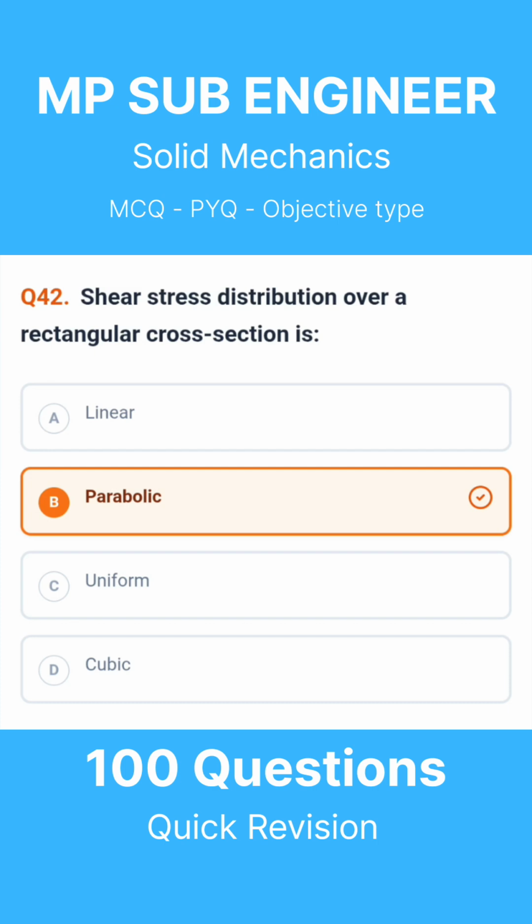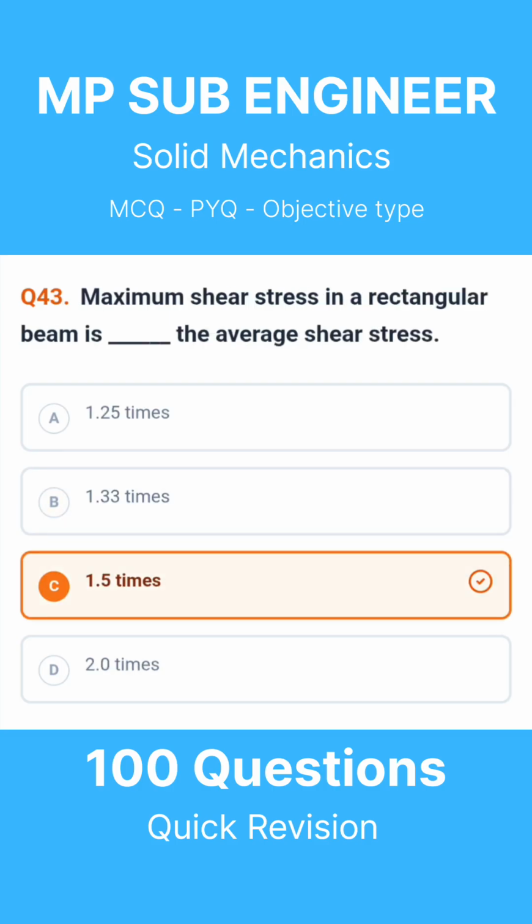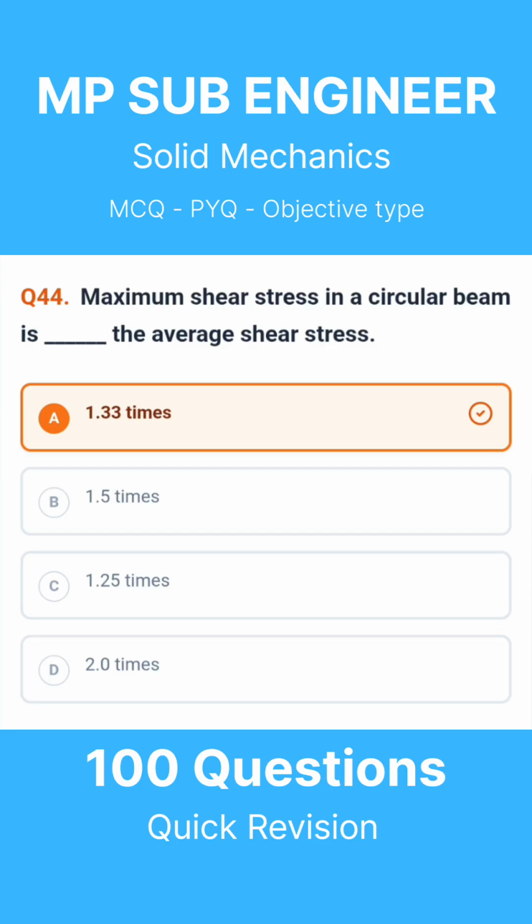Question 42. Shear stress distribution over a rectangular cross-section is. The correct answer is parabolic. Question 43. Maximum shear stress in a rectangular beam is blank, the average shear stress. The correct answer is 1.5 times. Question 44. Maximum shear stress in a circular beam is blank, the average shear stress. The correct answer is 1.33 times.